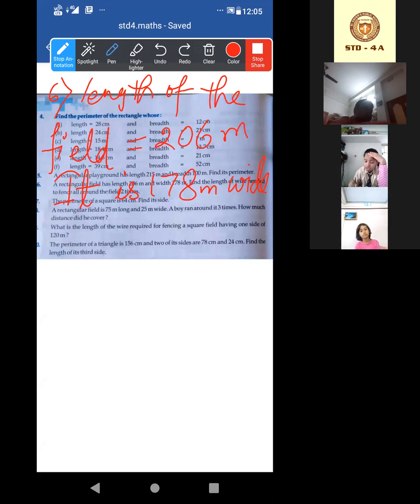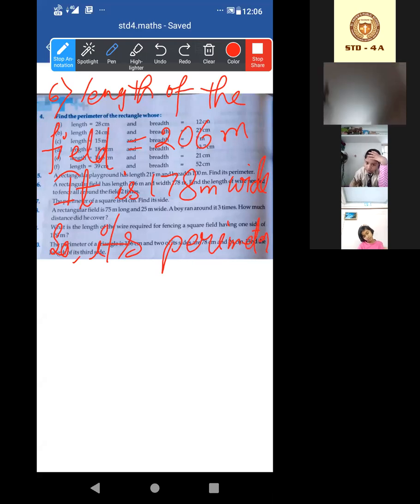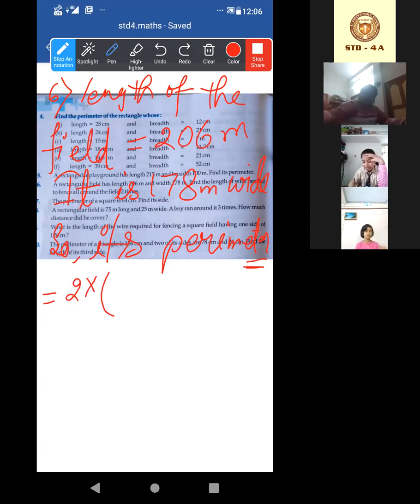Now look. So, its perimeter is equal to 2 into length plus breadth, 206 plus 178.